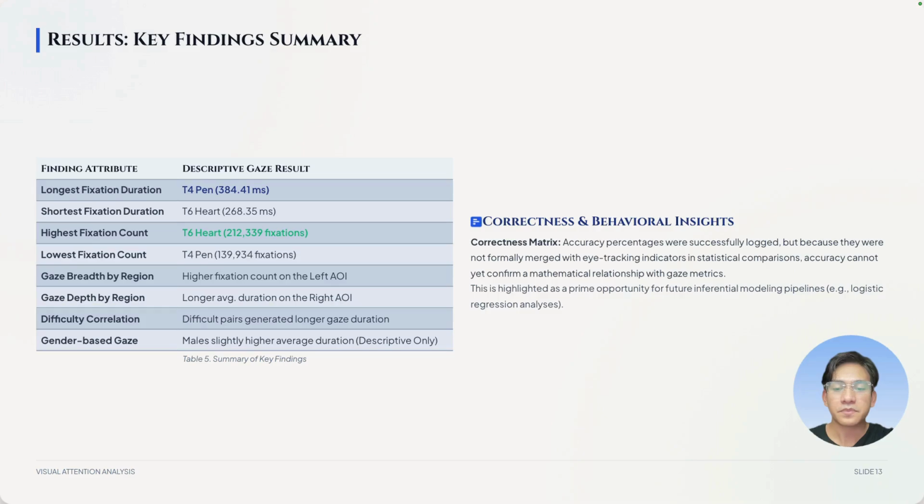One thing we weren't able to fully resolve is the link between correctness and gaze patterns. Accuracy data was collected, but it wasn't statistically merged with the eye tracking metrics. That is something we think is a clear direction for future work, maybe through a logistic regression.